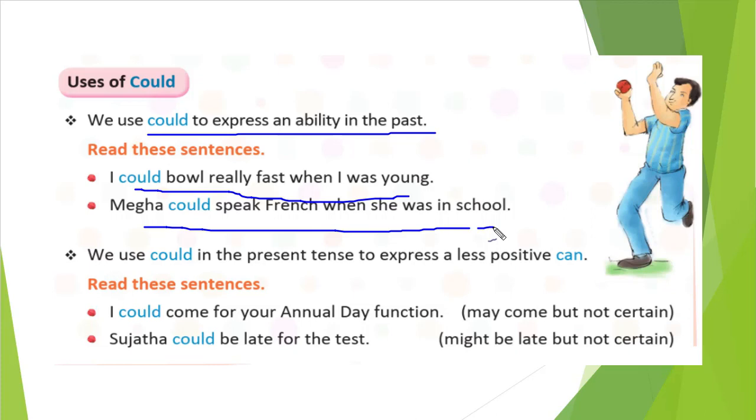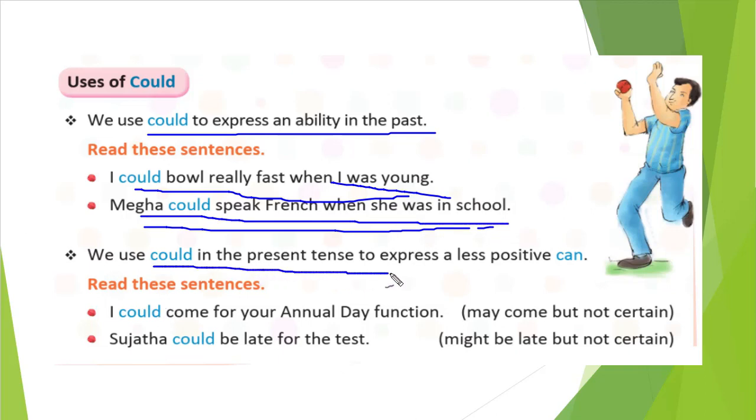She is not able now. See, when you were playing cricket in your childhood, at that time you were a really fast bowler, but now you are not. So we have used could. I could bowl really fast when I was young. Mega could speak French when she was in school.